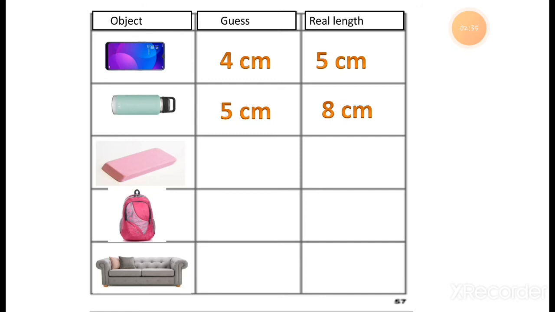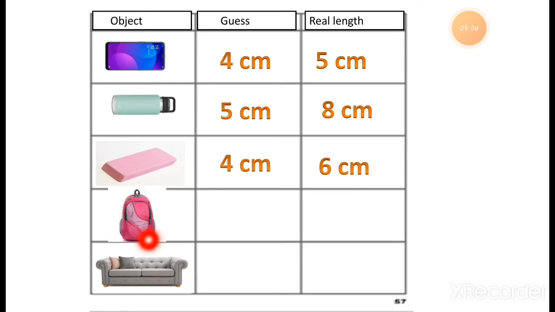So approximately, how long do you think the eraser is? Maybe it is 4 centimeters long. I am talking about the normal eraser. Your answer should be different, not the same as my answer. Okay, so it is maybe 4 centimeters long, and actually it is 6 centimeters long. I am talking about the long eraser, right? So it is a 6 centimeter long eraser.